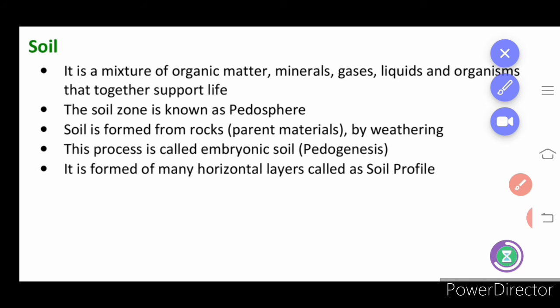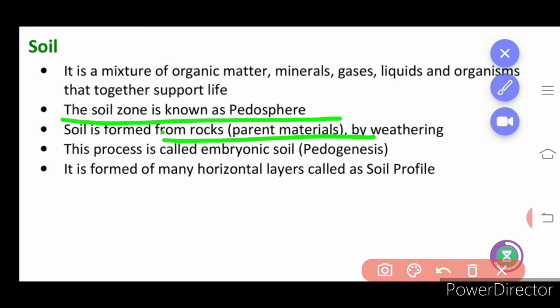Next we will learn about the soil. Pedogenesis we have learned, that is production of the soil. The soil zone is called the pedosphere. As we say water, hydrosphere, the term used for soil is pedosphere. Soil is formed from the rock. So rock is a parent material. From the rock it is formed, then it is called embryonic soil or pedogenesis.